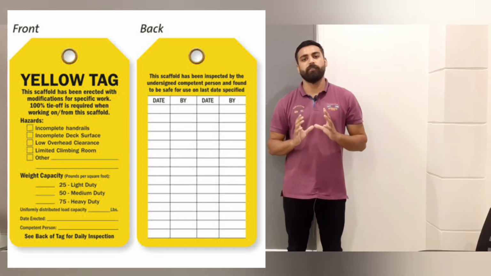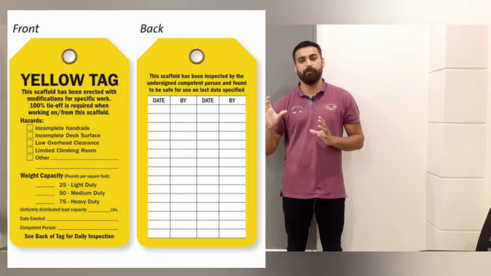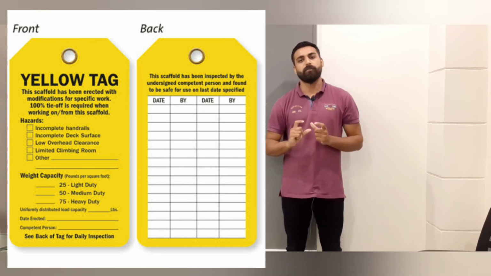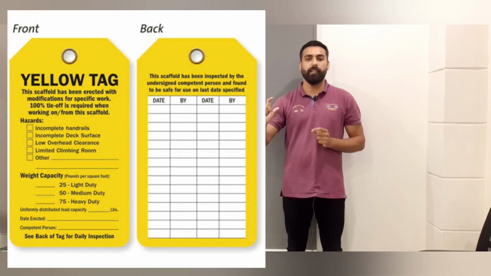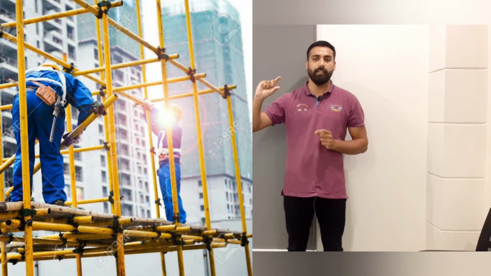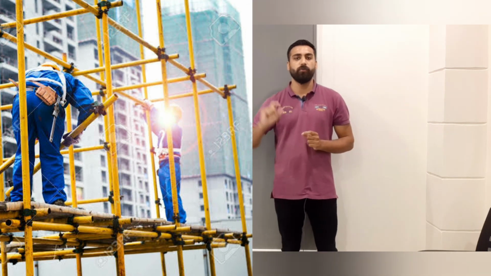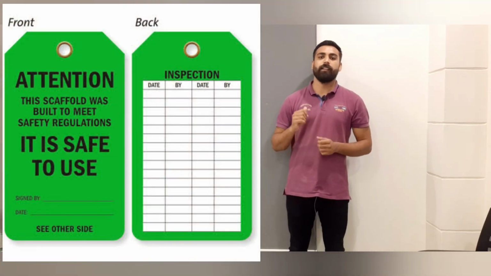So whoever is using this scaffolding should wear a safety harness. In some places the yellow tag is also placed on the scaffolding whenever there is any kind of modification, and only scaffolders are allowed to work on the scaffolding. And the last color of the tag is green. Green shows that it is an OK signal.